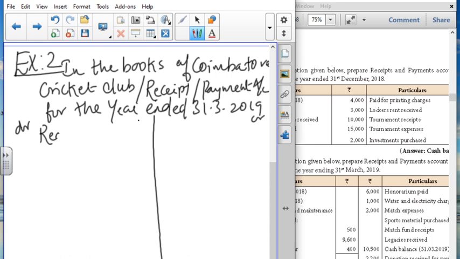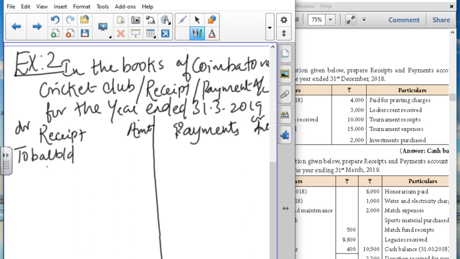So it is a receipt. Amount should be in the outer column, not in the inner column. And next thing is payment, it is amount again in the outer column. First, to balance brought down, it is nothing but the bracket.